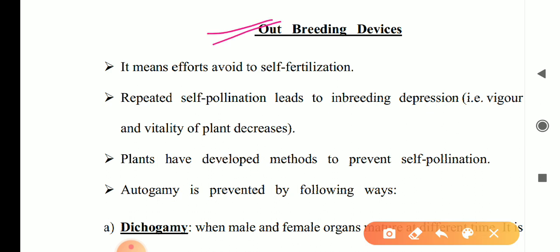Breeding devices, outbreeding devices, means efforts to avoid self-pollination. That means devices which check the self-pollination process.